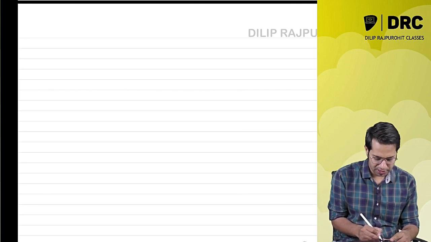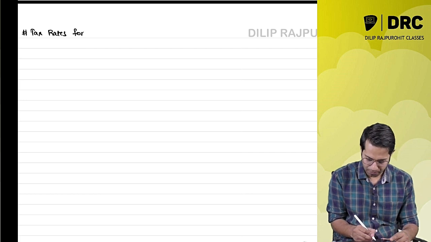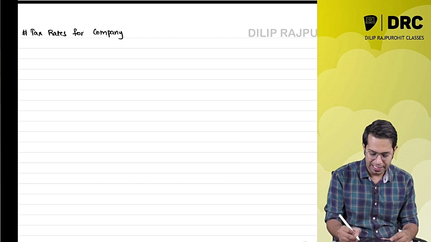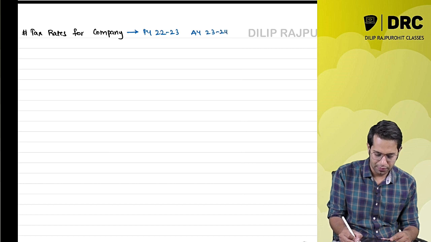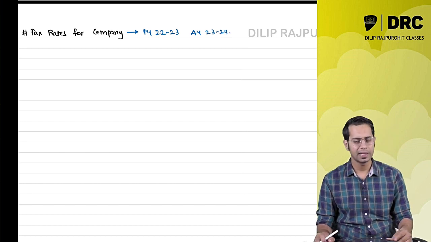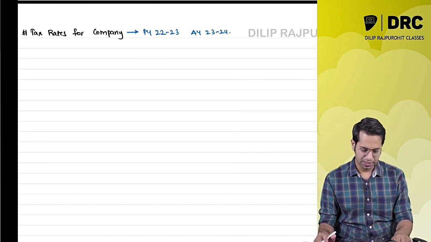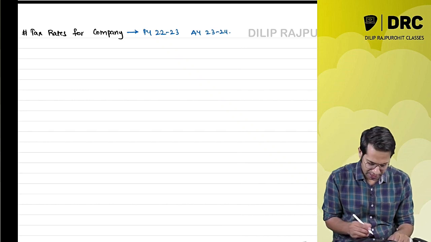So the next topic for our discussion is tax rates for company. Needless to say, whatever we are discussing is for previous year 22-23 and assessment year 23-24. Now, for income tax law purposes, the companies are divided into two categories.